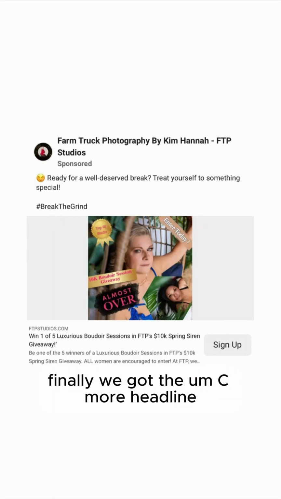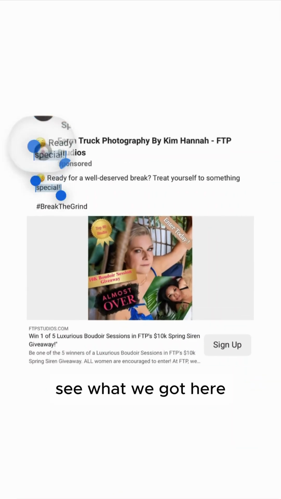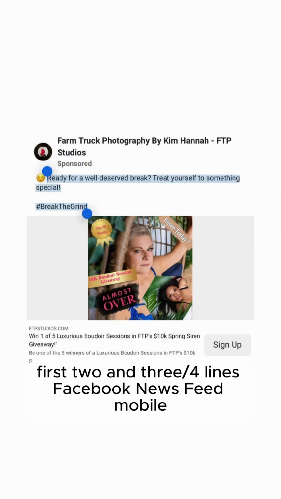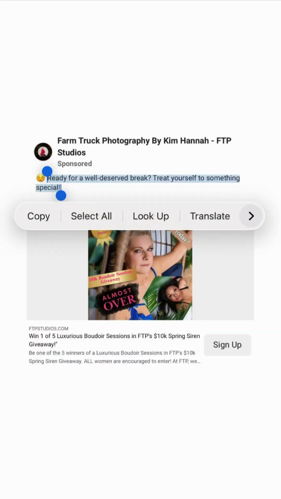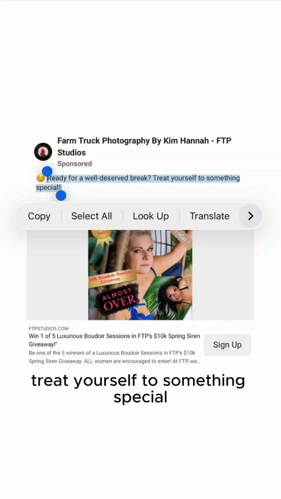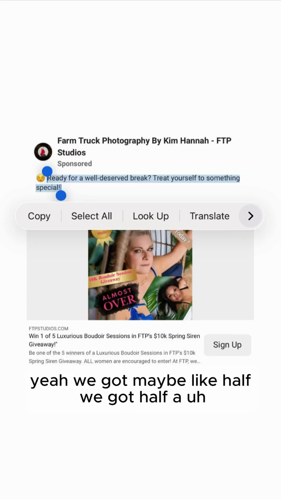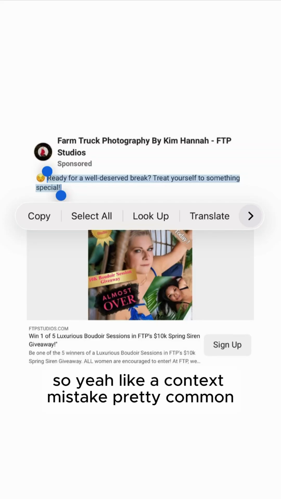Finally, we got the see more headline. Let's see what we got here. First 2 and 3/4 lines, Facebook newsfeed mobile. Ready for a well-deserved break. Treat yourself to something special. All right, so yeah, we got maybe like half a context point here. So yeah, lack of context mistake, pretty common.